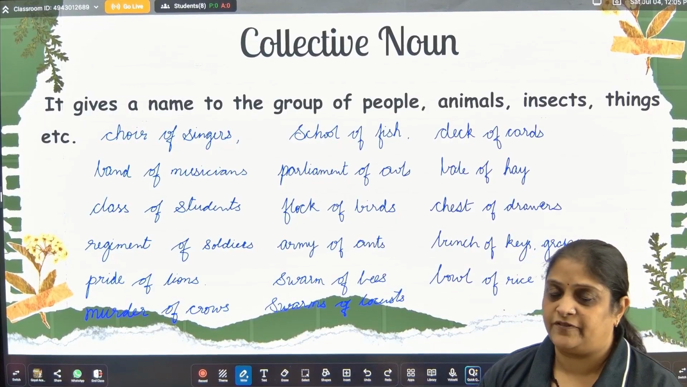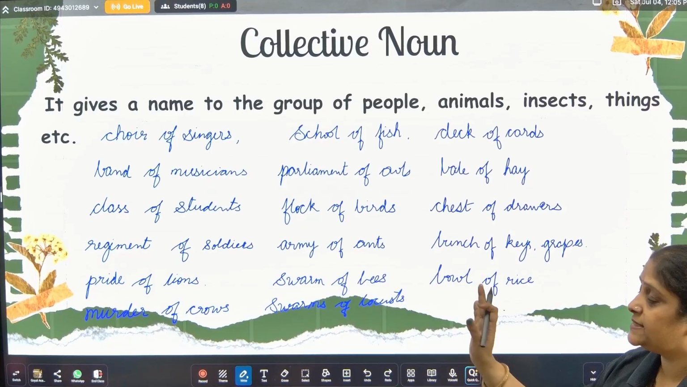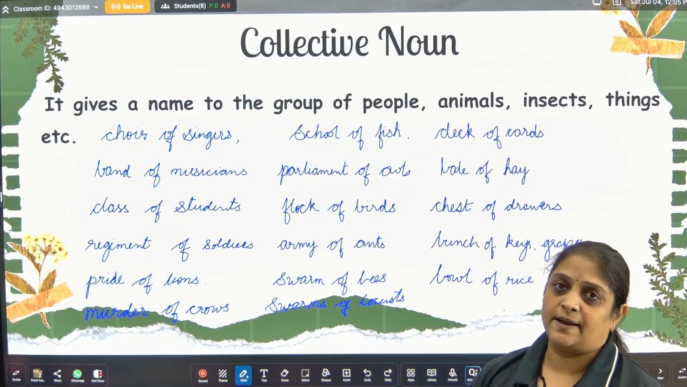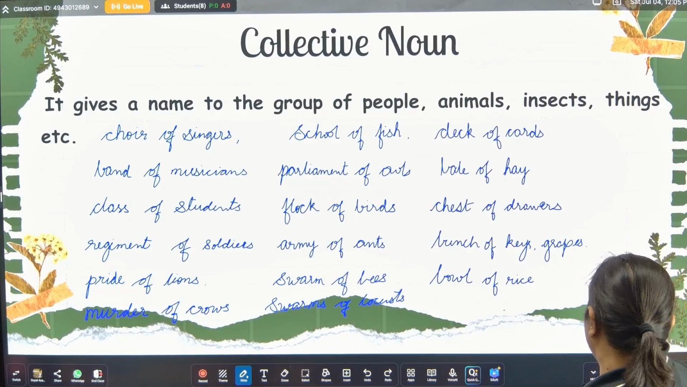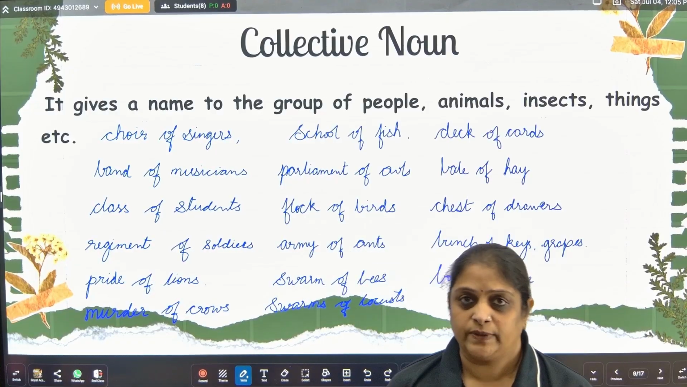There are n number of examples, but these are some of the examples which we have done. I think this is clear to you now. So these are the examples of collective noun. Okay. So until now, friends, we have covered all types of noun with example.